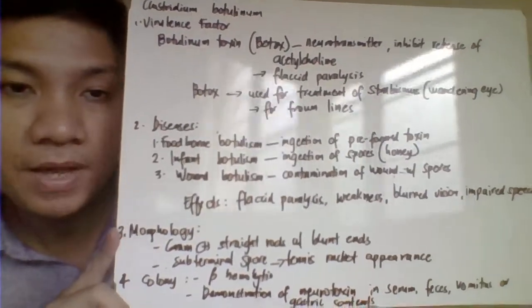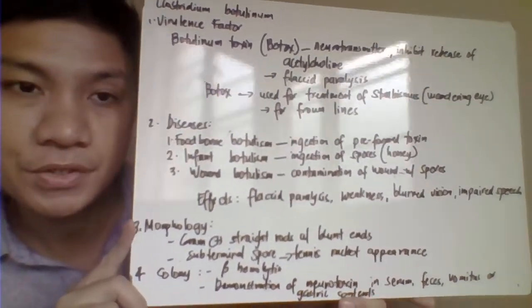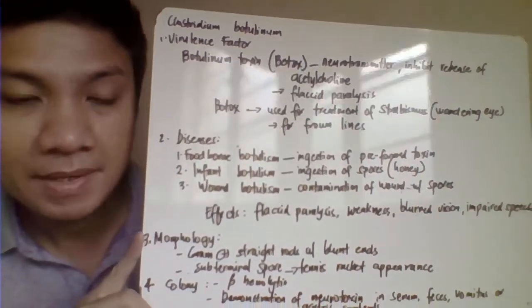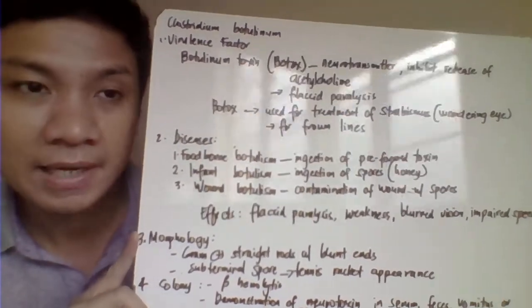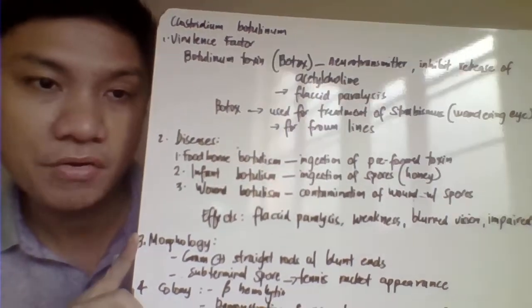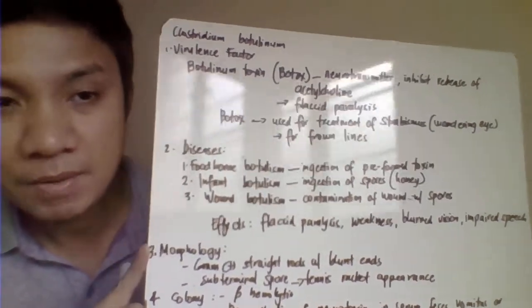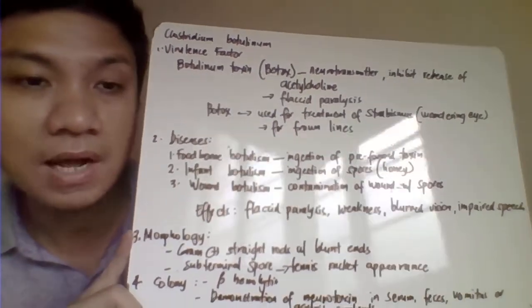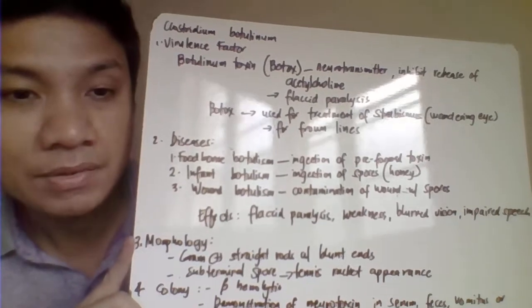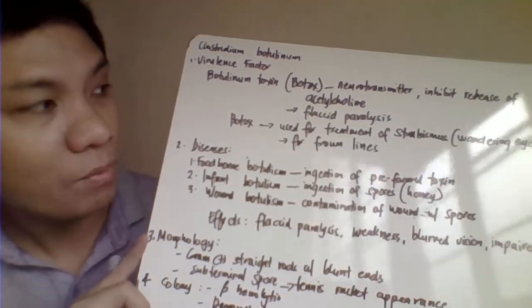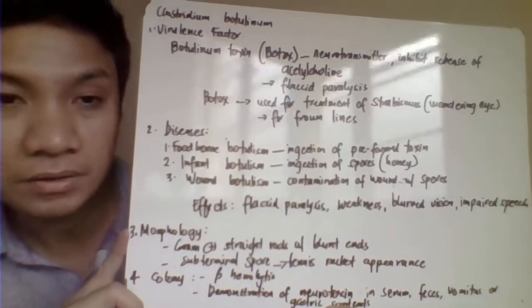Okay, the next one we have here your Clostridium botulinum. So let's try to cause here botulism. So basically this one also produces neurotoxin in the form of your Botox toxin or your botulinum toxin. So being a neurotoxin, it tries to inhibit the release of your neurotransmitter acetylcholine. And that results here to your flaccid paralysis. Okay, so that one would be the Botox.